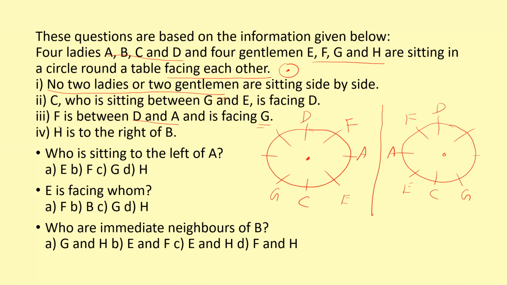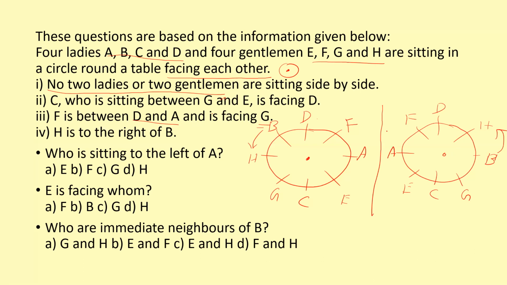And the last point: H is right of B. If I place B here, this is what? Anti-clockwise direction. H is right of B. If I place B here, this is anti-clockwise, so H is right of B.